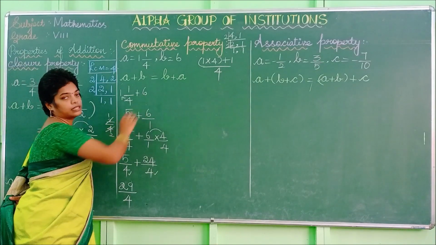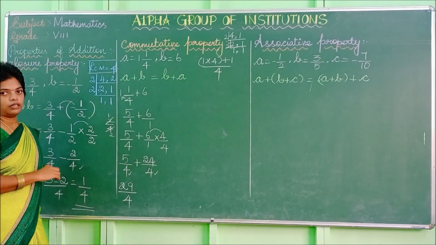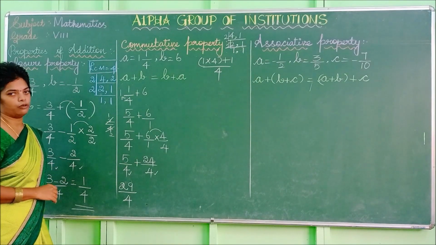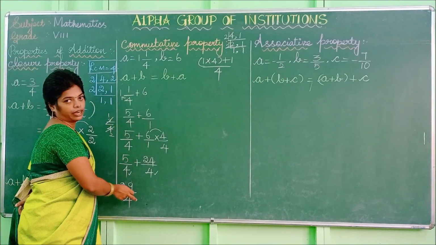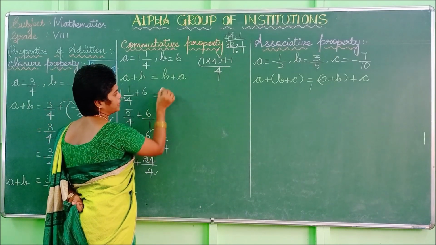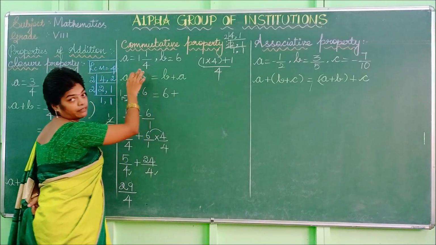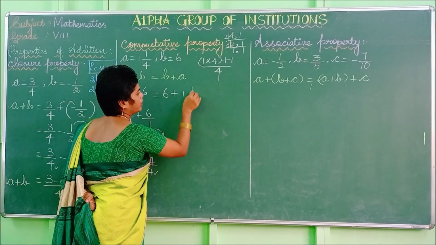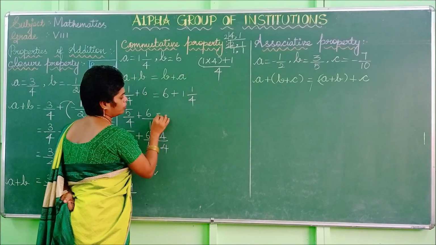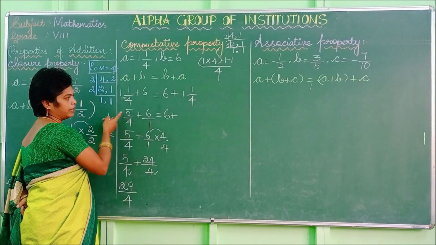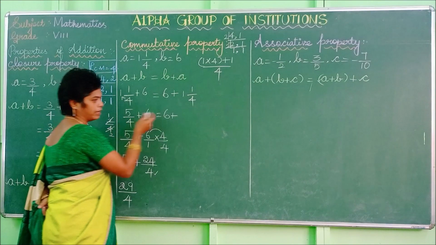Now we have to check the other side also. On the left hand side we have found the value. Now you have to find the right hand side value. So a plus b, find it out, then you have to find b plus a. What is b here? b is 6, plus our a value is 1 by 4. Now you can write this 6 as it is. This 1 by 4 can be rewritten as 5 by 4, as you have already written.